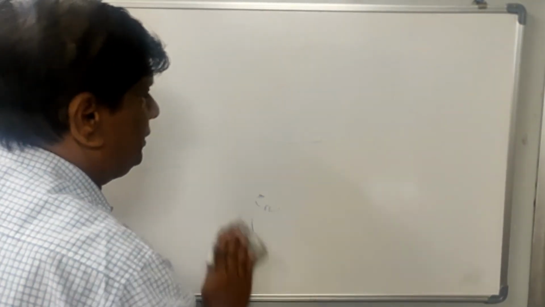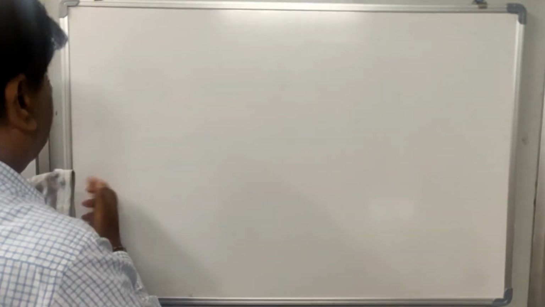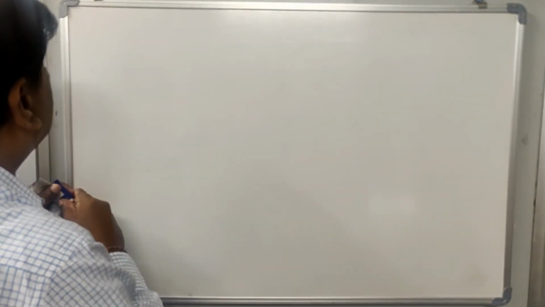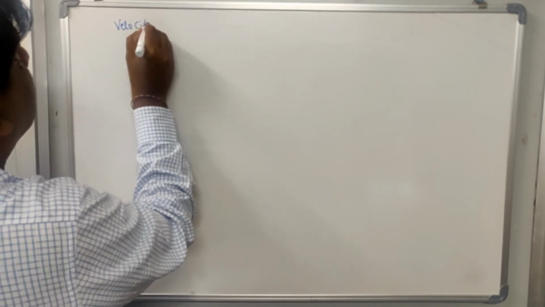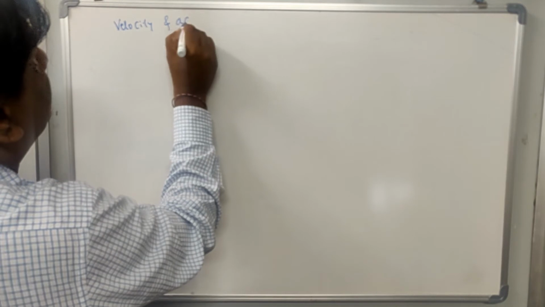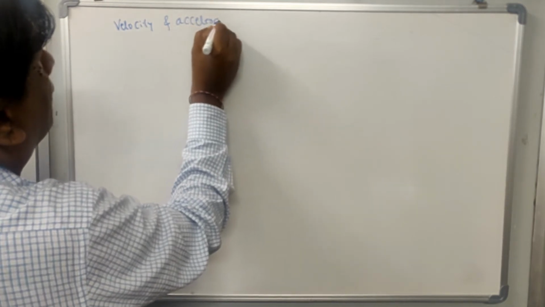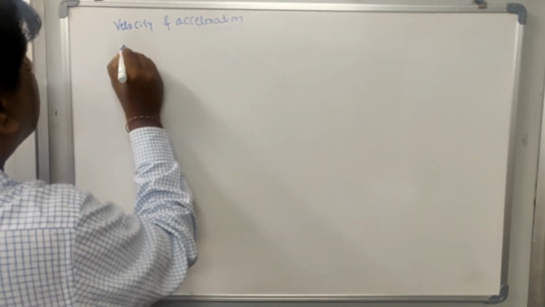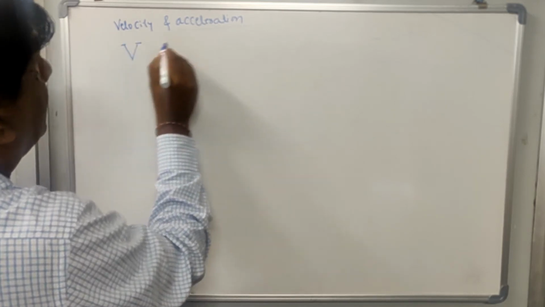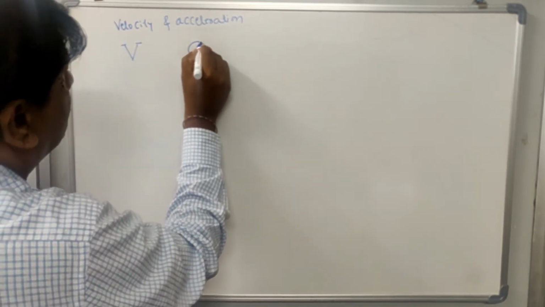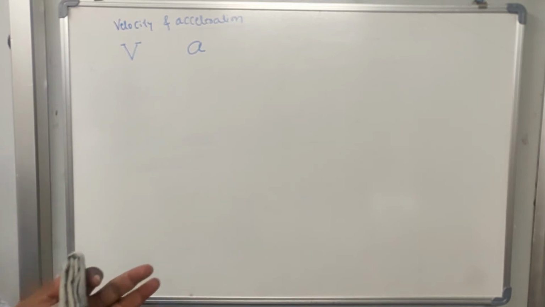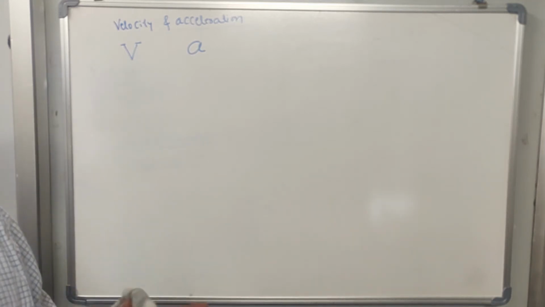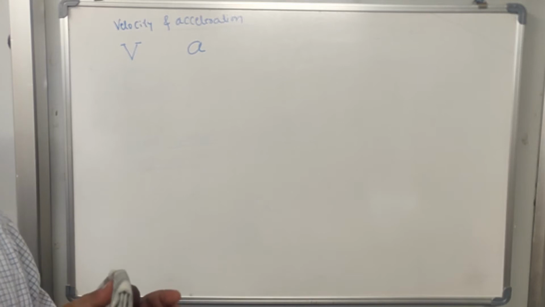Next are two important terms, velocity and acceleration. Velocity is denoted by the symbol V, capital V, and acceleration you can represent by the symbol E. Now what is velocity? What is the dimension of velocity? It is meter per second.